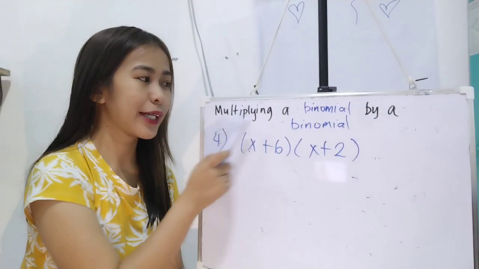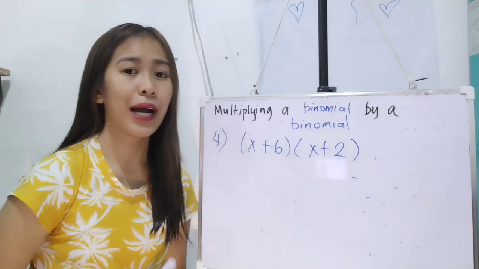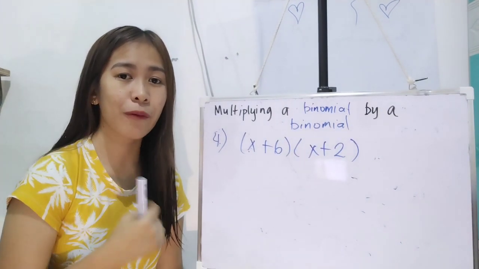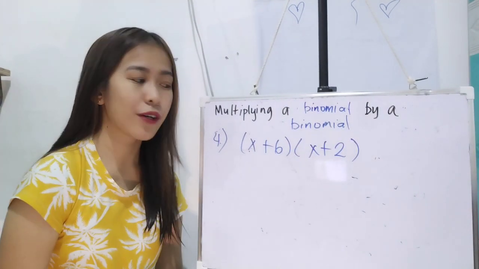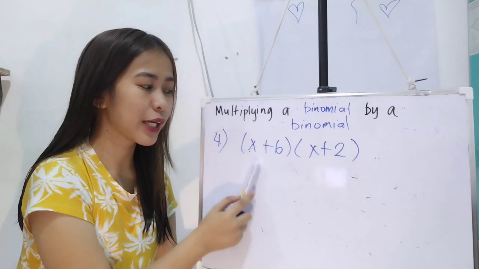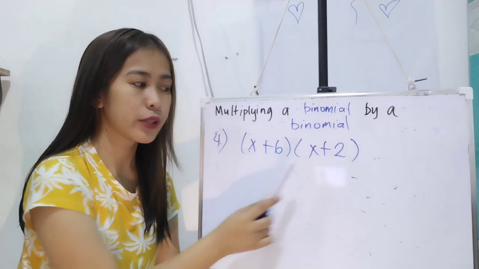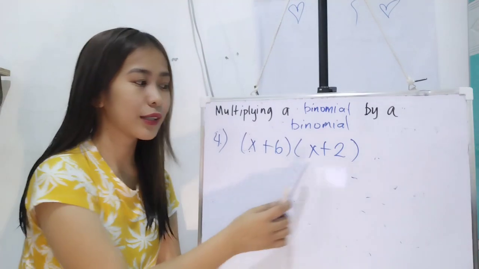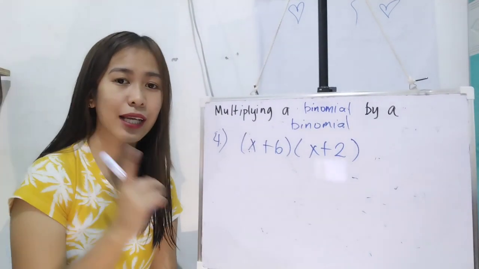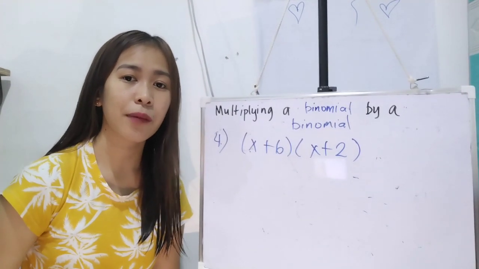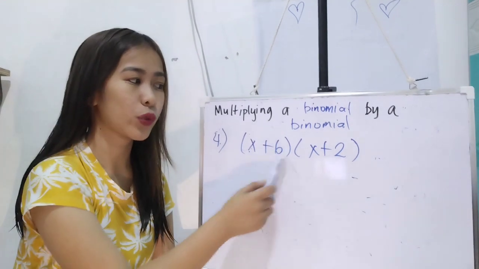Now, we have our example number 4. And this is multiplying a binomial by a binomial. When we say binomial, it composed of two terms. Okay? So, this is a binomial kasi we have 1, 2 terms. This is also a binomial. And 2 terms din sila kasi isa lang yung operation na nagse-separate sa kanila. Kaya meron tayong 2 terms.